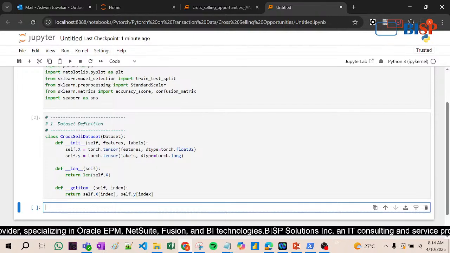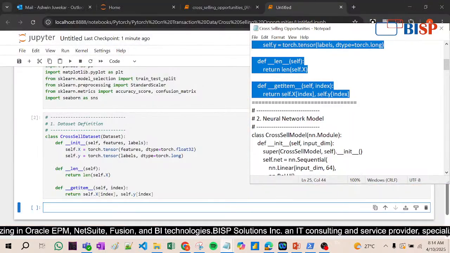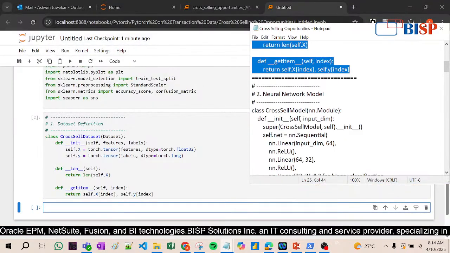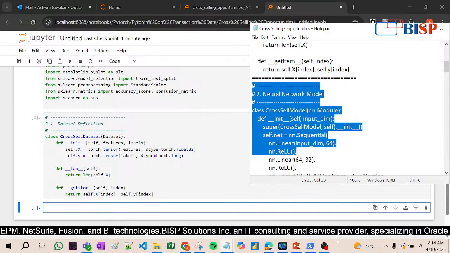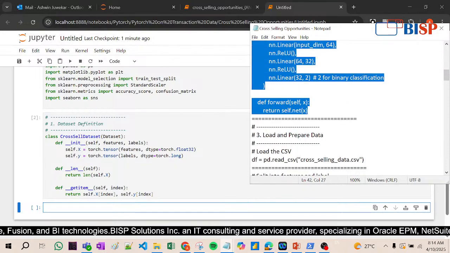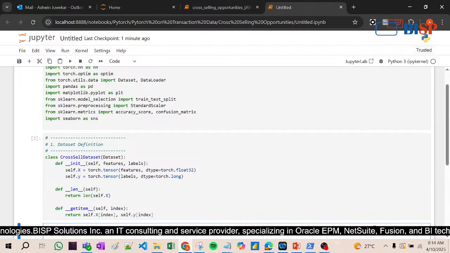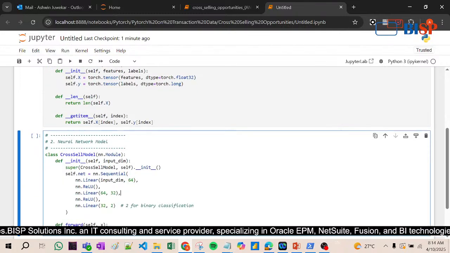Okay, now let's come here again. Now you see CrossSellDataset is there and the CrossSellModel is there. We have created one model. Now in this model, what happens? See, model means exactly what?